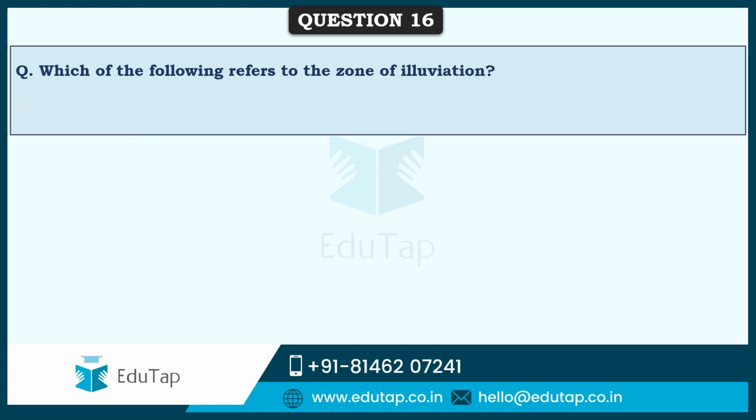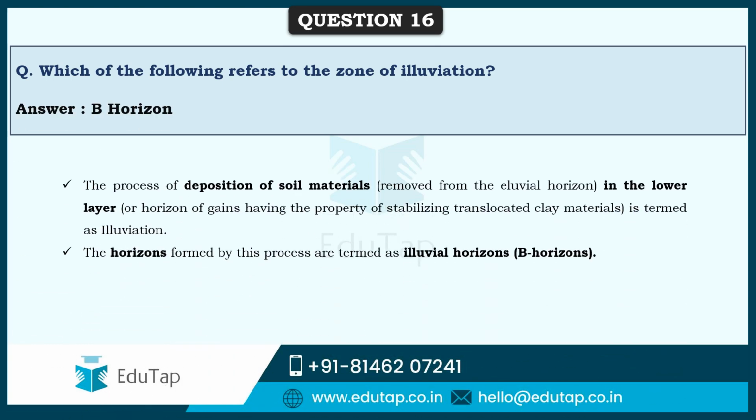So friends, next question is, which of the following refers to the zone of elevation? Of all the options provided, the correct answer is B. The B horizon of soil is known as the zone of elevation because of the process with which it has been formed.